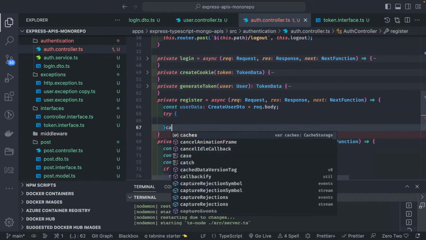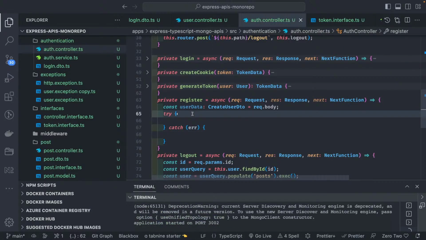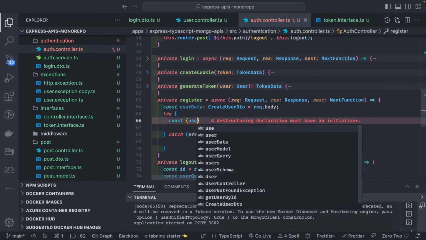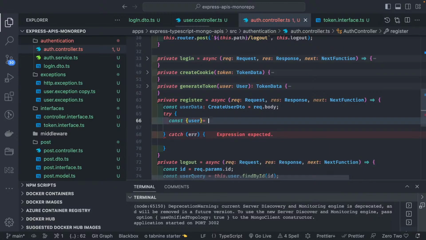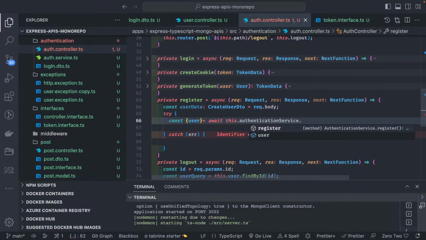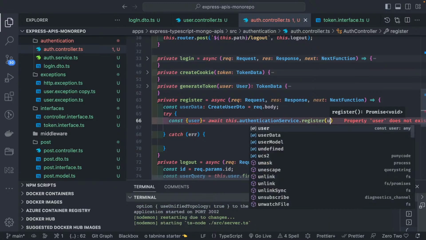I will validate it once I'm halfway done, 90% done, then we will try to play with all these APIs and see if we are receiving any error. So here I'm going to get the user, and I can call this.authenticationService.register, and I can pass the userData.